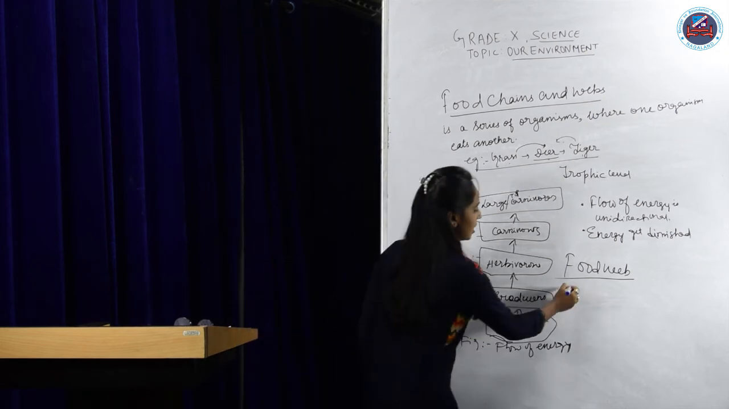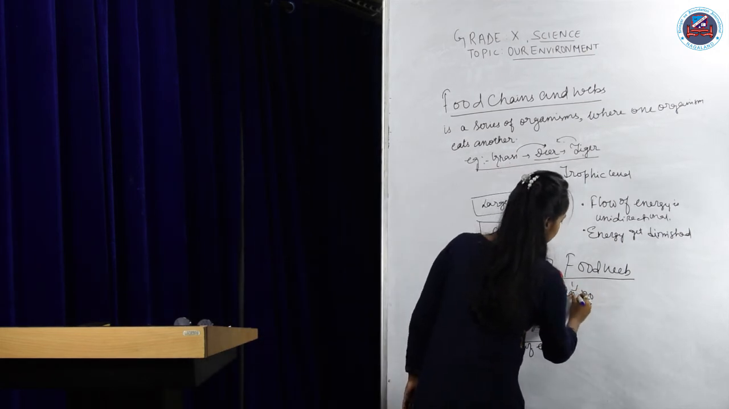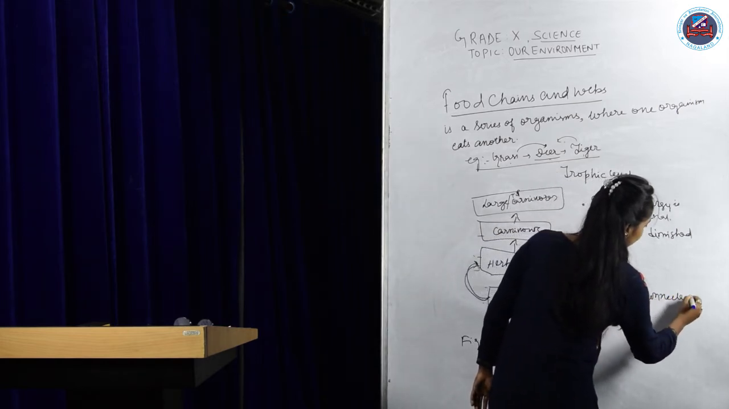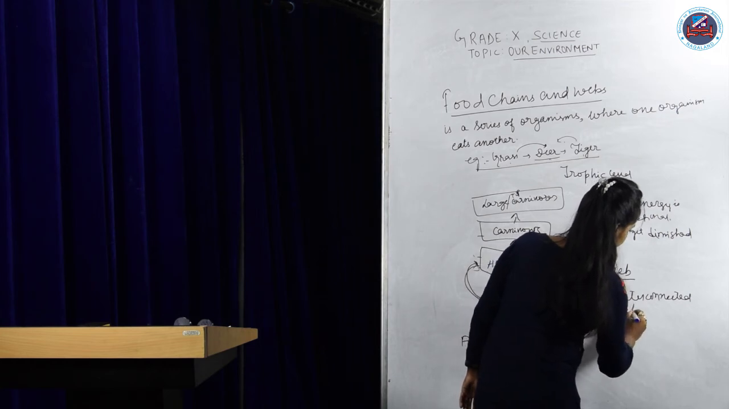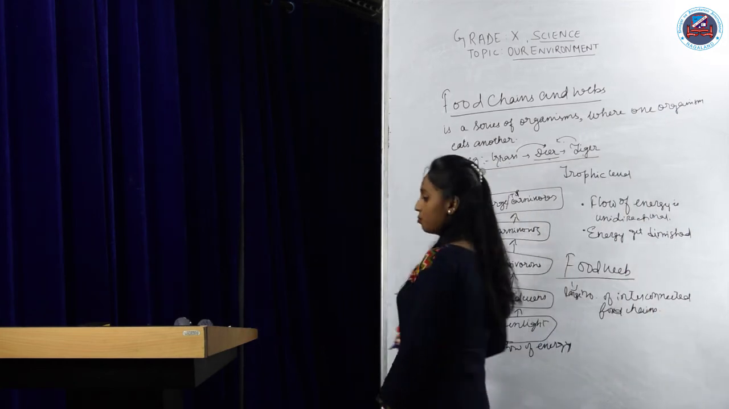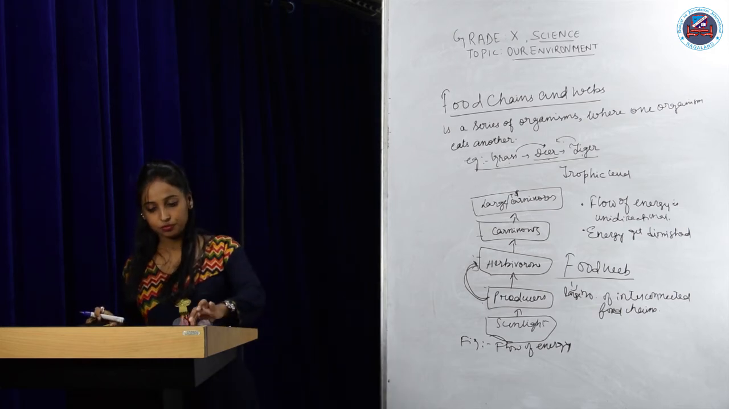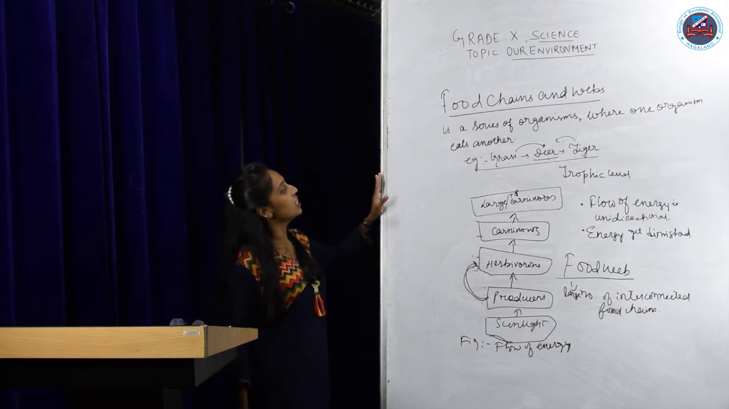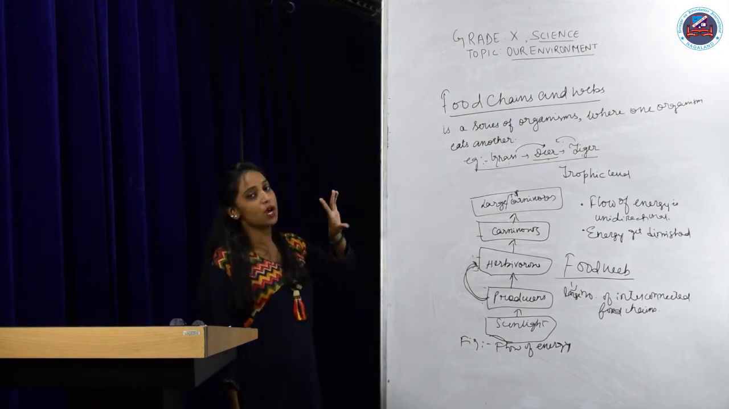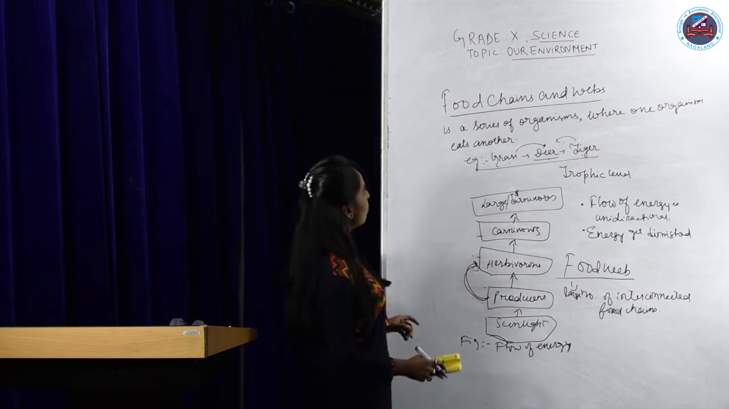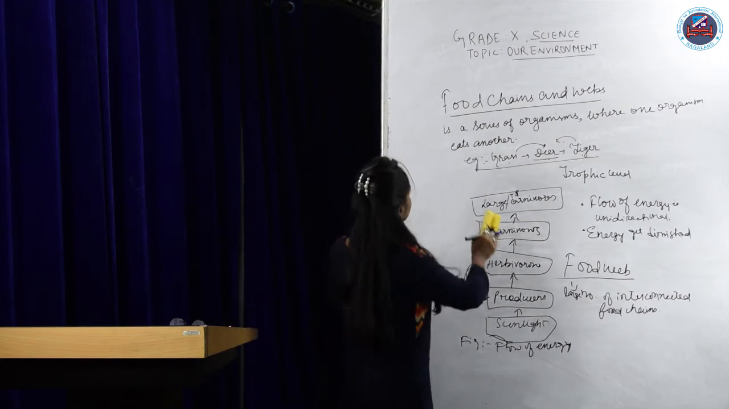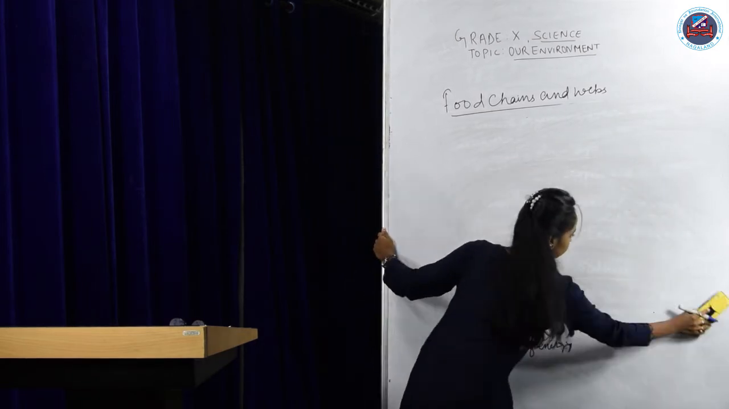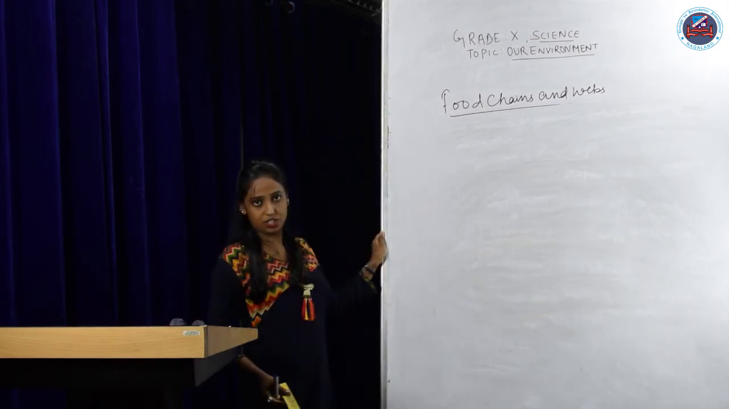A large number of interconnected food chains. So this is all we have talked about food chains and food webs. Now in these food chains and food web, you will also come to know about one topic, that is biological magnification. So let us see what is biological magnification.